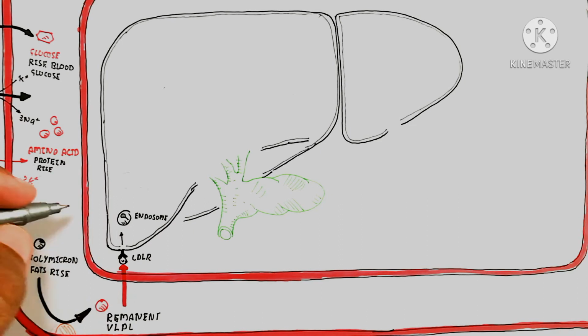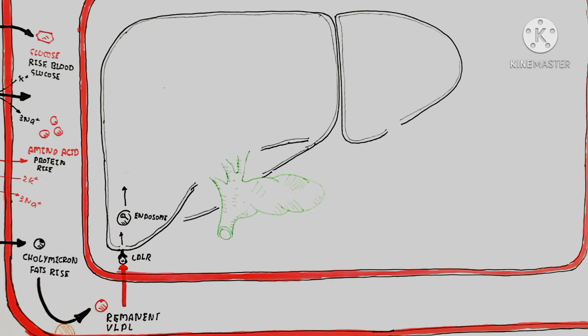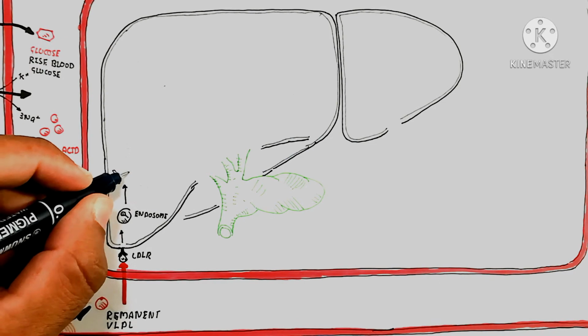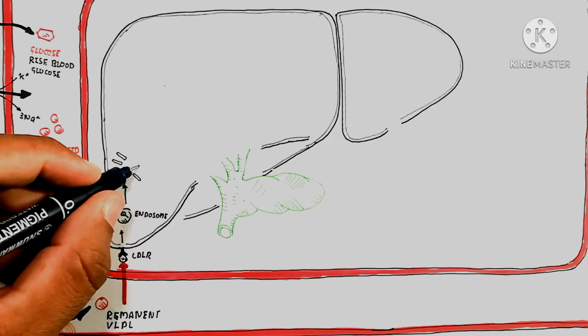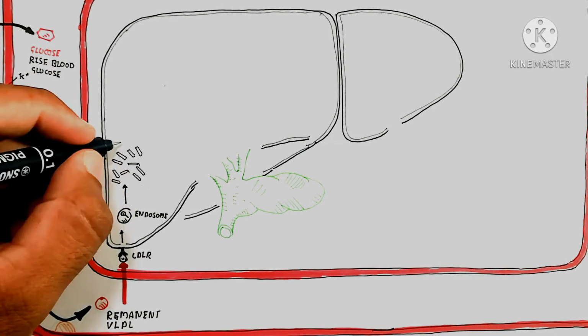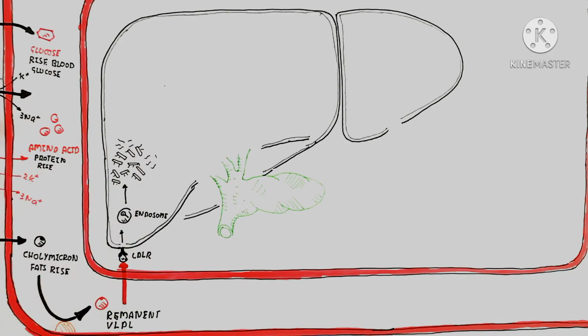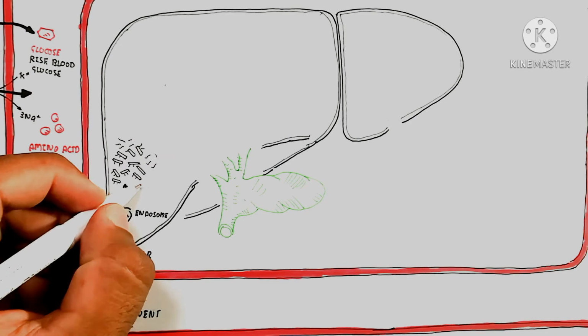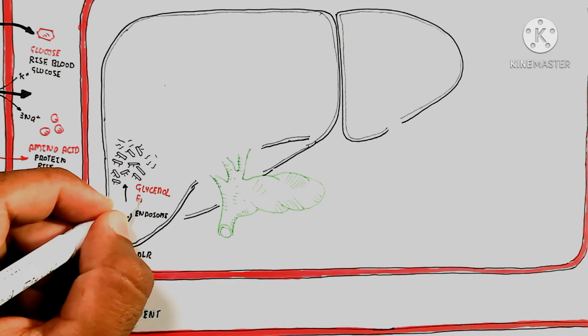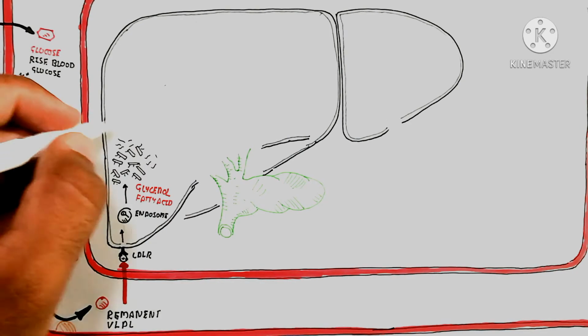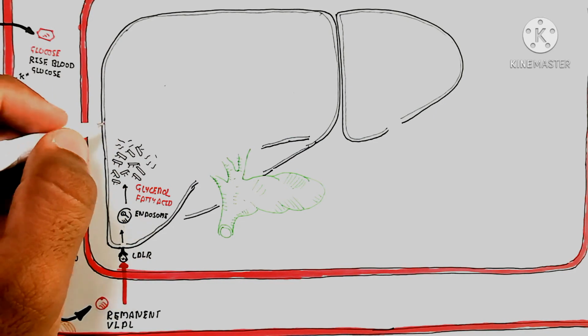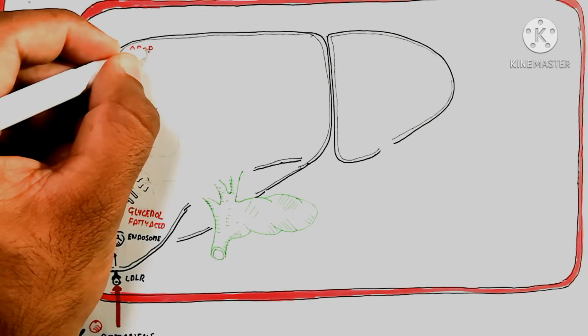For example, chylomicron will go into the liver by the LDL receptor. The endosome will be produced, and different enzymes, lipase and protease, are used to degrade it, producing triacylglycerol, fatty acid, monoglycerol, as well as glycerol.